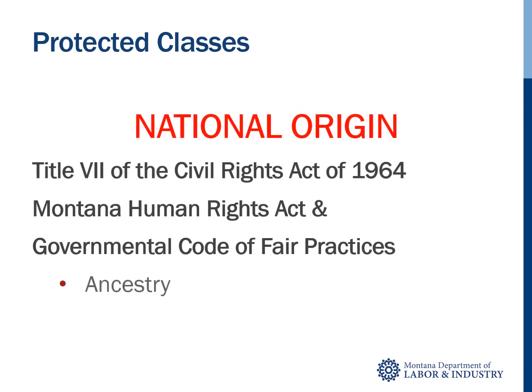National origin is defined as ancestry according to the Montana Code. Some examples include Arab, Afghani or Middle Easterner, East Indian, Hispanic, and Mexican.